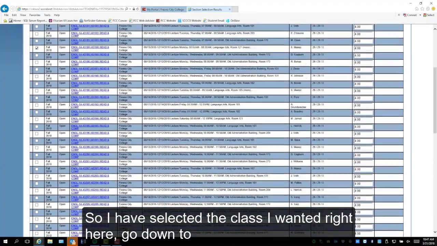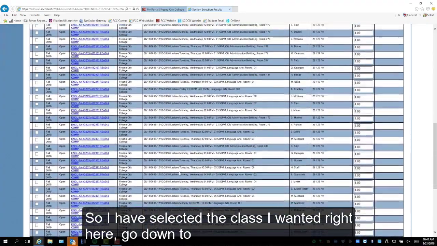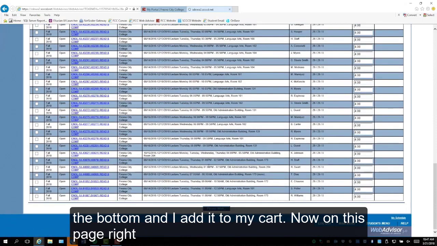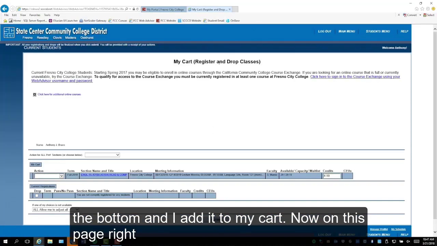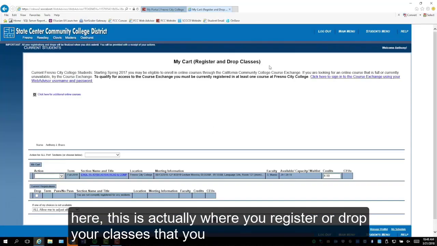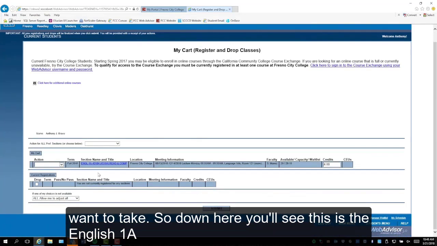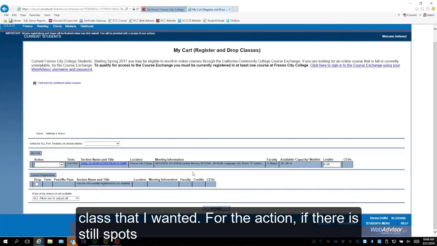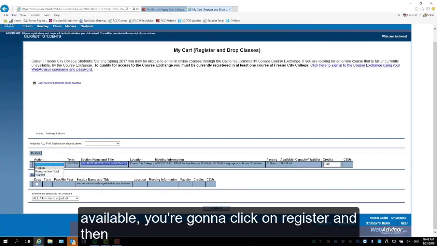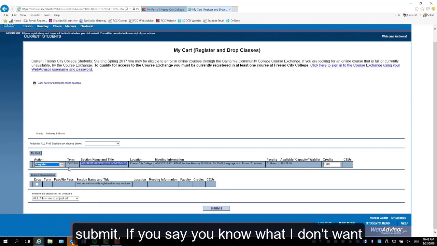So I've selected the class I wanted right here. Go down to the bottom and I add it to my cart. Now on this page right here, this is actually where you register or drop your classes that you want to take. So down here you'll see this is the English 1A class that I wanted. For the action, if there's still spots available, you're going to click on register and then submit.